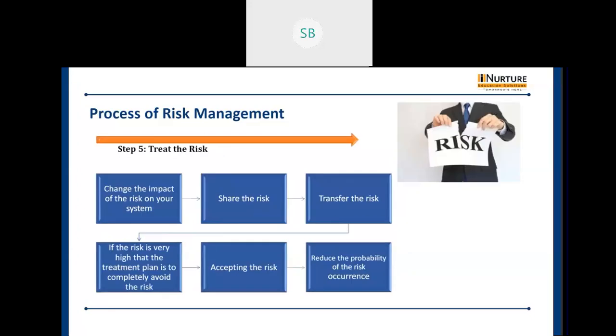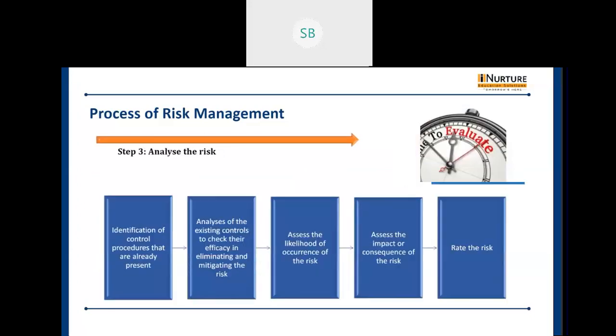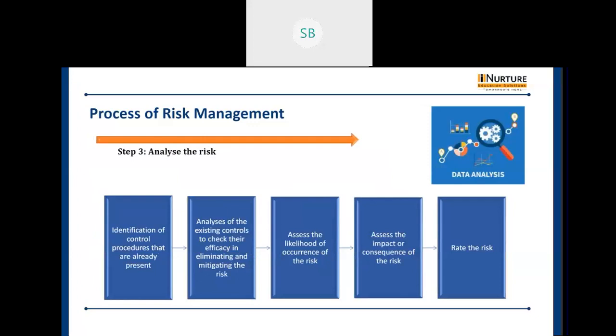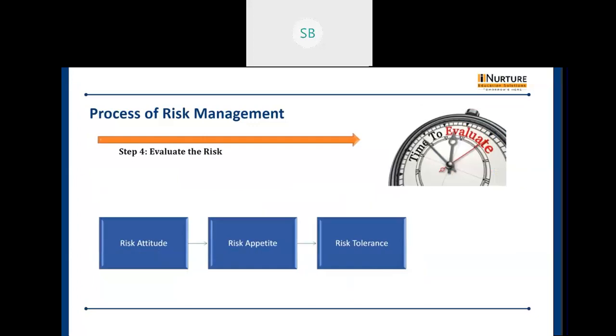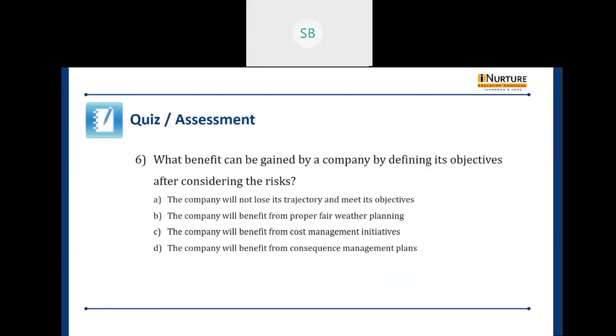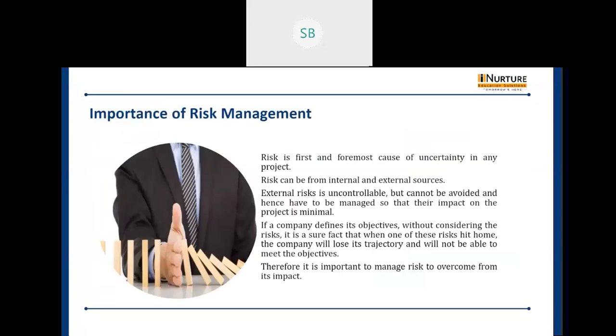Now, these three steps we studied, risk identification, analyze the risk, and evaluate the risk, together are known as the risk assessment. We studied these steps in the last class.